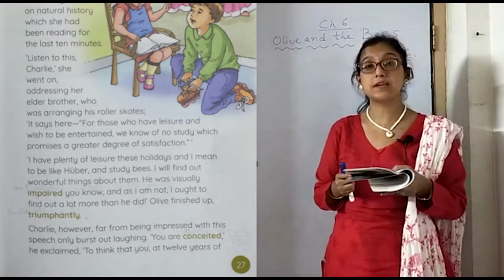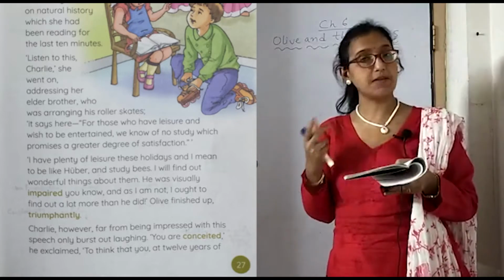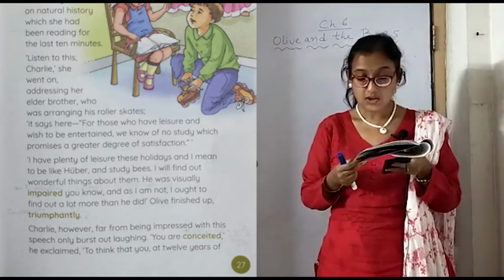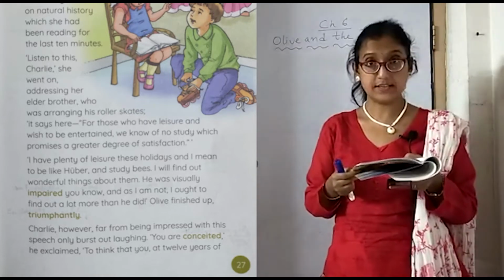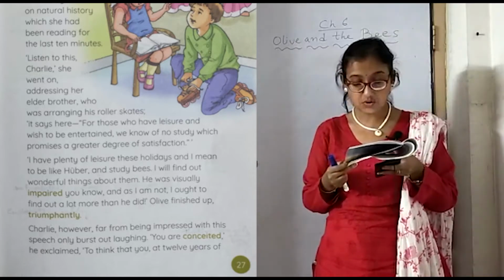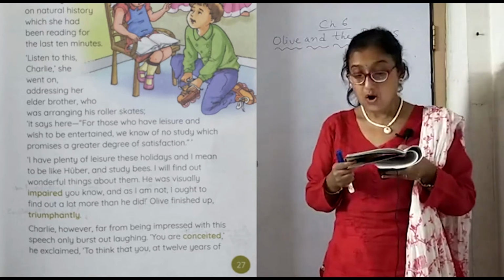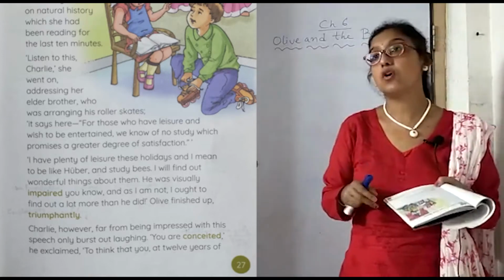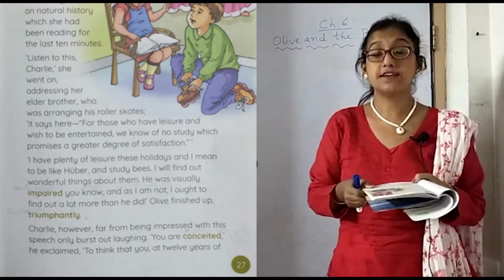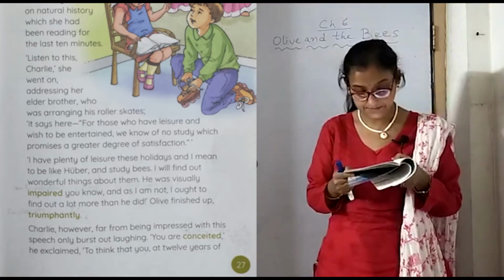So Huber was visually impaired. That means he had poor eyesight, so he was not capable of seeing properly. So Huber had this defect in him, but she could see properly. So obviously she ought to find out more about the bees, which Huber couldn't do. Olive finished up triumphantly. So Olive finished this enthusiastically, and now she was in great amusement that she will find out new things about the bees.